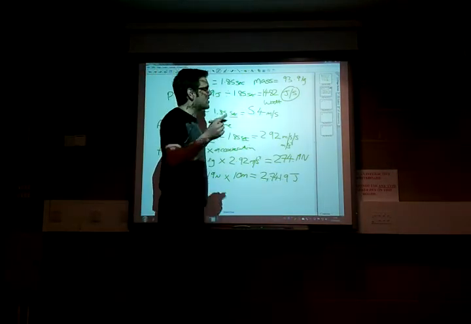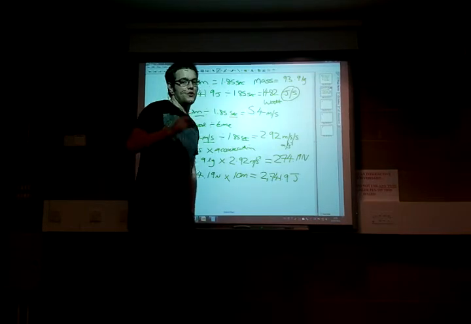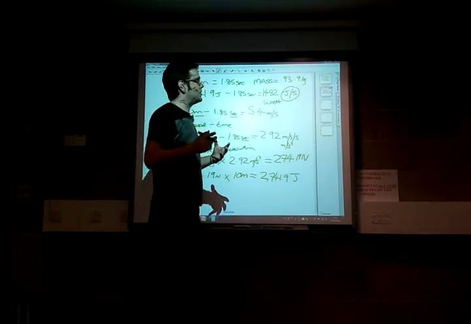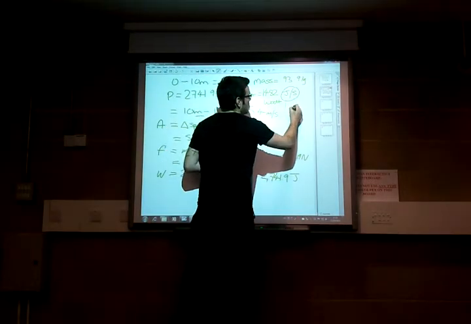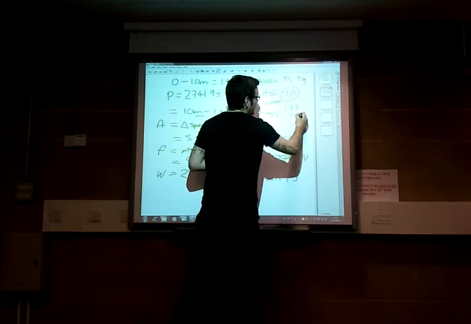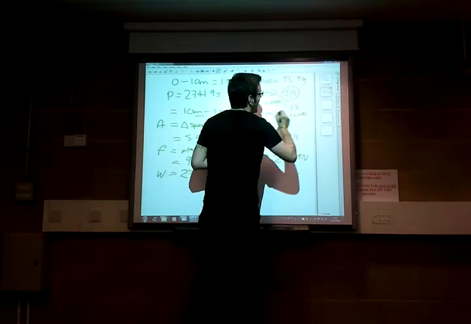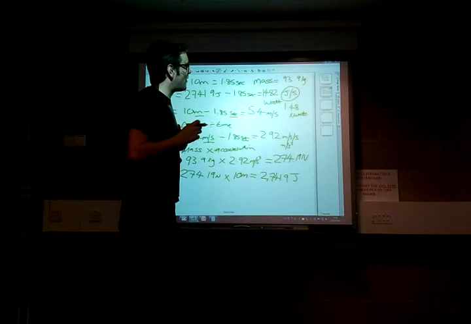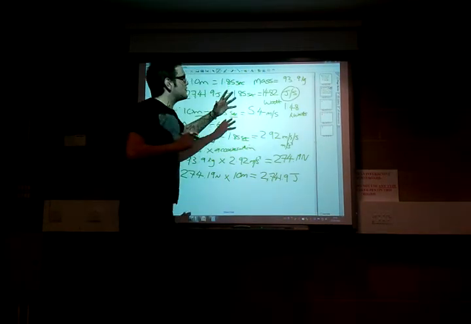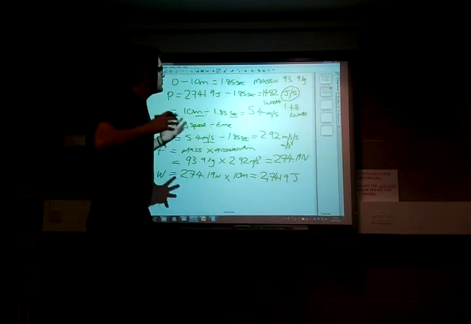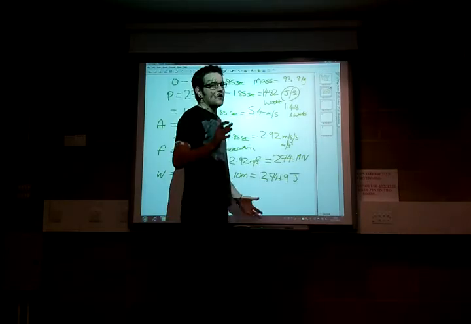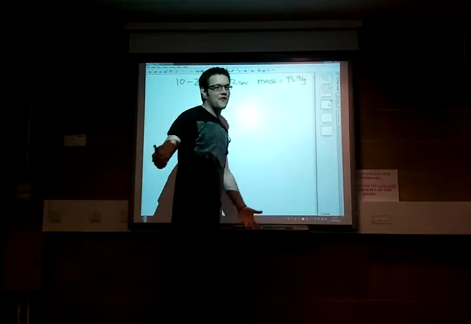Now what you can actually do is change that to another unit called kilowatts. That's kilo, which is Latin for 1,000. So what it would actually be is 1.48 kilowatts. And if we put that into context, 1.5 kilowatts will probably get your hairdryer working. So in his first 10 metres, Usain Bolt was using the same amount of power as a hairdryer. Doesn't really make it sound like much of a feat, does it?